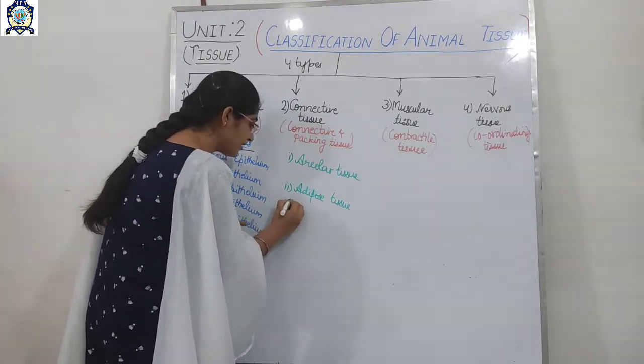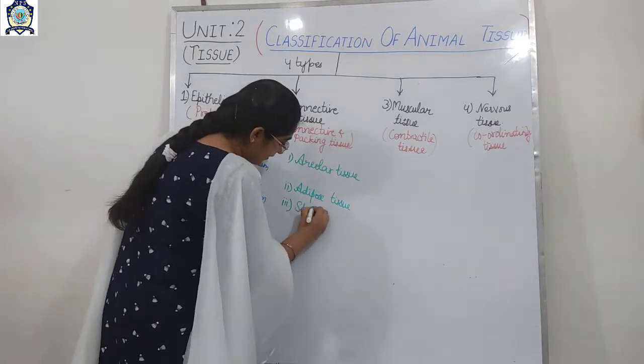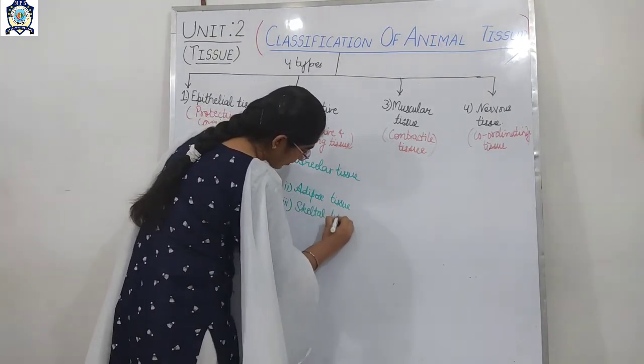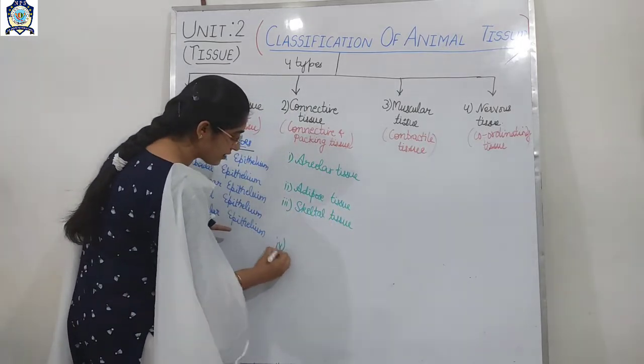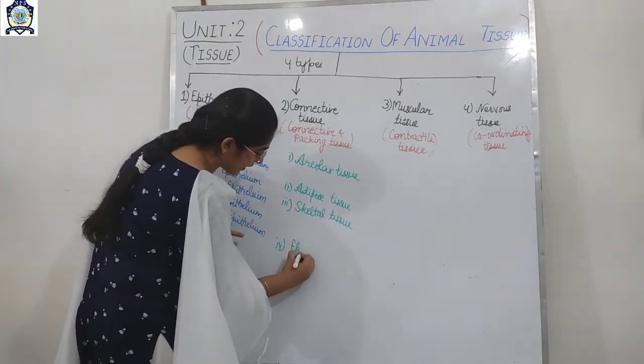Then the third one is the skeletal tissue, and the fourth one is the fluid connective tissue.